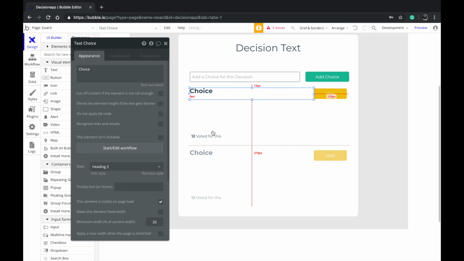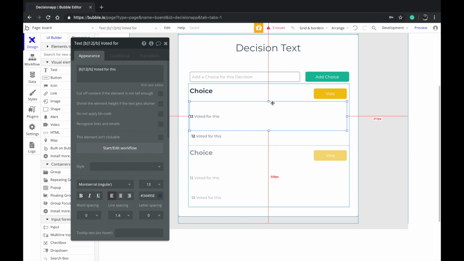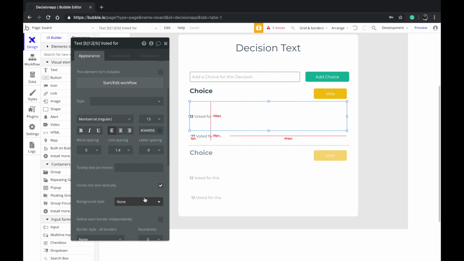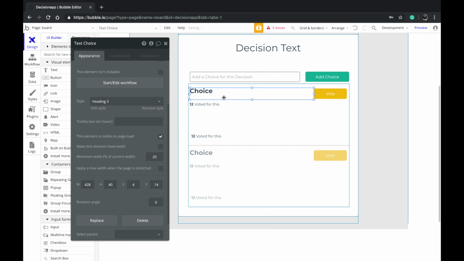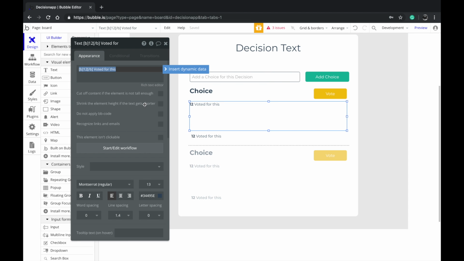Alright, so now we have it. Now we wanna duplicate it. We wanna have it like this, and then we're going to... yeah, there you go. So what we're gonna do now is we're going to display the cons and the advantages. So we're saying advantages, okay, and I'm gonna make this bold.